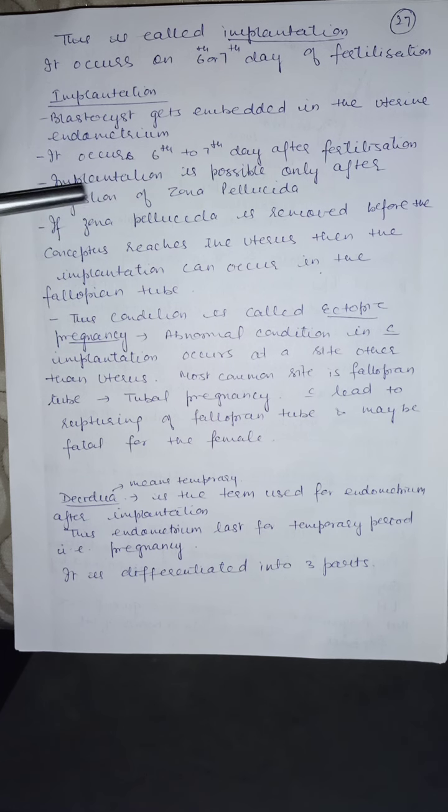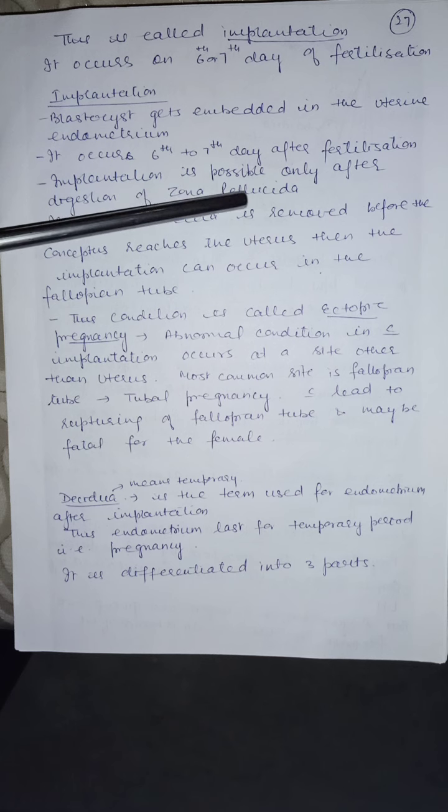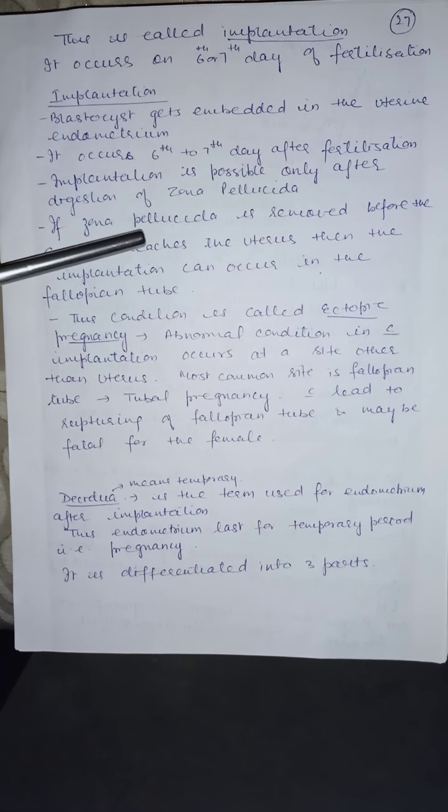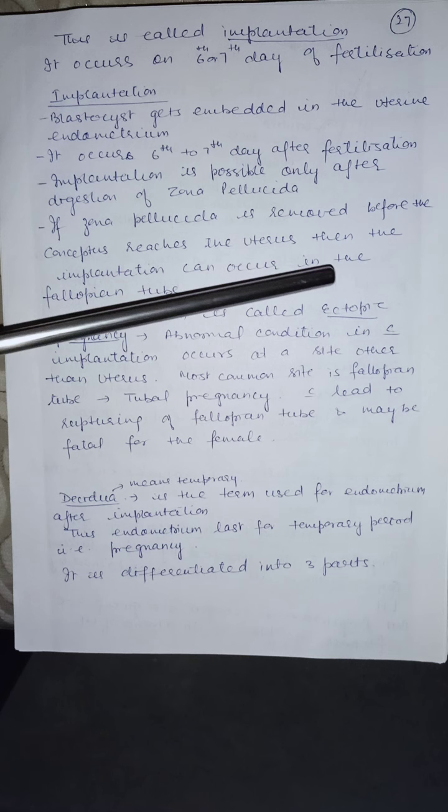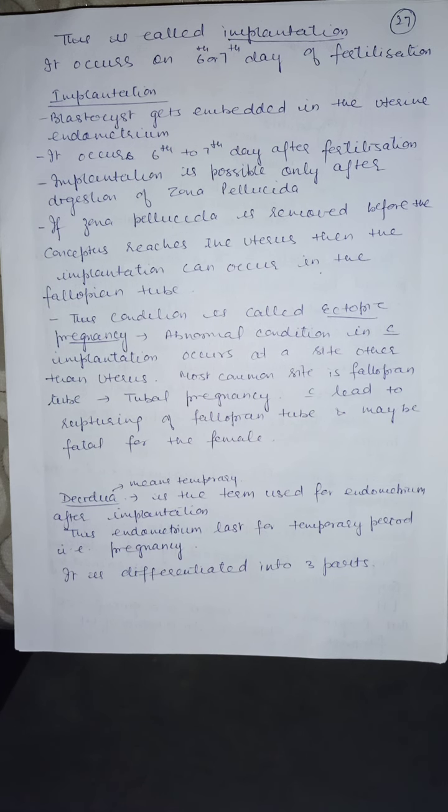Implantation is possible only after digestion of zona pellucida. If zona pellucida is removed before the conceptus reaches the uterus, then the implantation can occur in the fallopian tube. So if zona pellucida is removed in the fallopian tube itself, then implantation will occur in the fallopian tube, and that type of pregnancy is known as ectopic pregnancy.